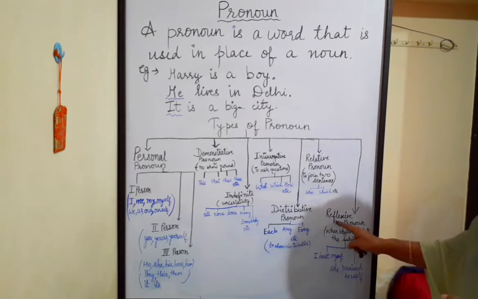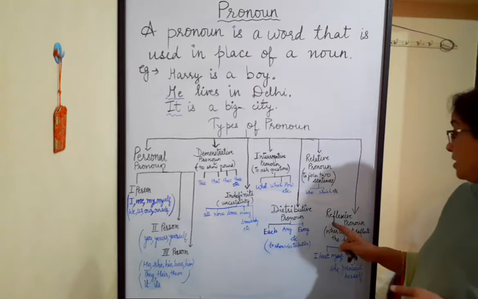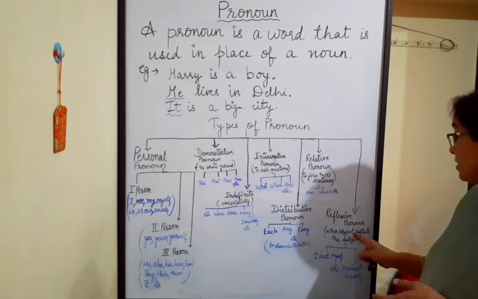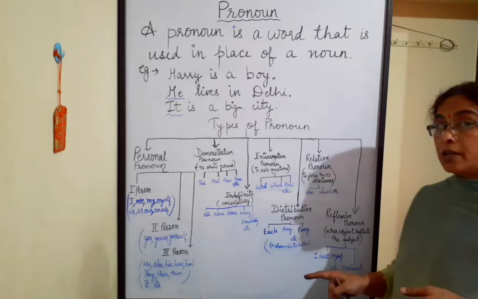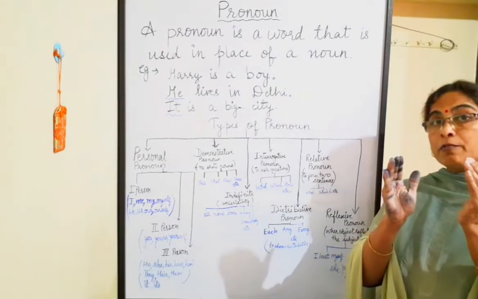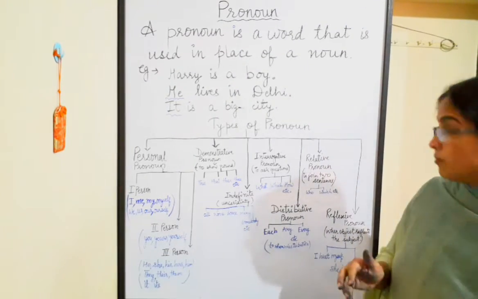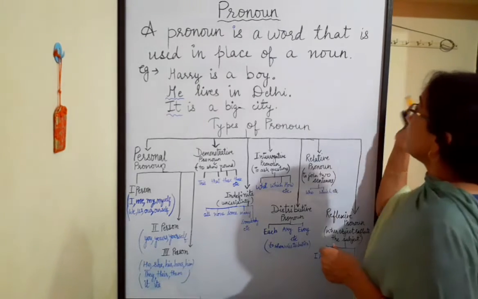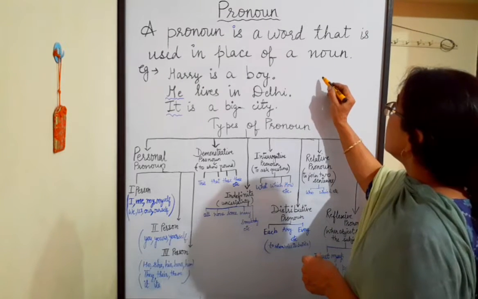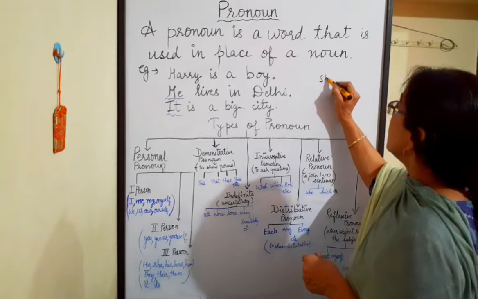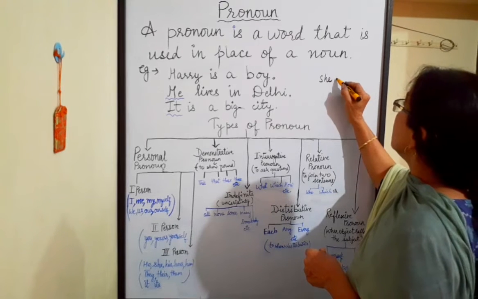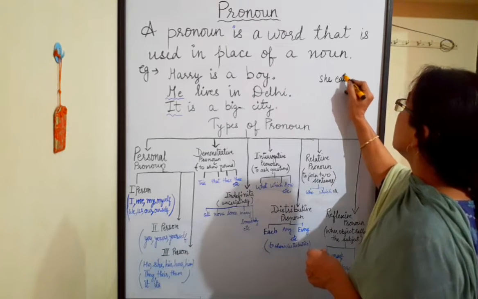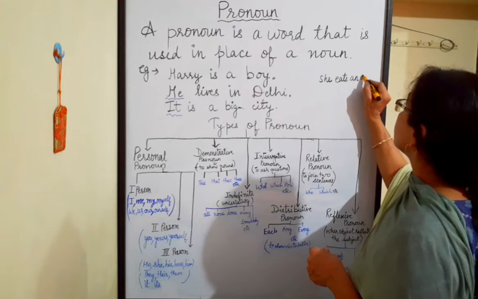Now the last is reflexive pronoun. In these pronouns, object reflects the subject. A sentence is formed of three words. Like if I write one sentence, she eats an apple.